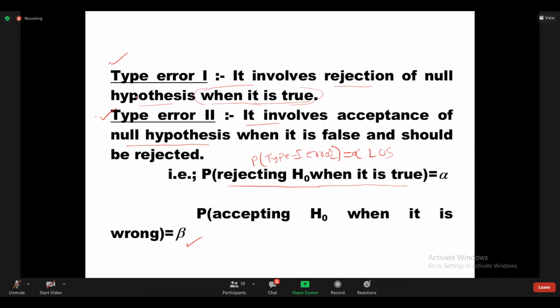Of these two errors, type 1 error is the most important. That's why we always take the level of significance. You can neglect beta when you're doing the problems. In the normal distribution table also, we take Z alpha or Z alpha by 2, because type 1 error is most important. At the end of the class, I will give one real life example on this.